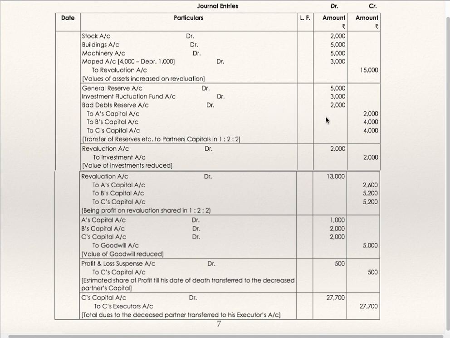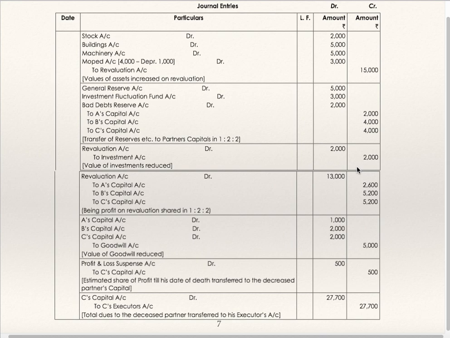Bad debt reserve can be transferred to revaluation account also. The effect will be the same. Investment fluctuation fund, entire amount they have written off. But what you can do is just transfer 1,000 to revaluation account and show 10,000 in the balance sheet as cost of investment. As they have written off the entire amount, in the balance sheet you are supposed to show only 8,000 and 2,000 will be debited to revaluation account.